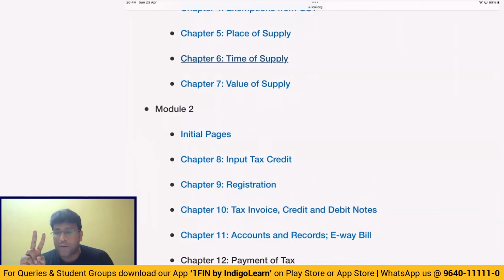Number two, date of payment. Number three, 31st day from date of invoice. These three dates, whichever is earlier. Now, when I talk about time of supply in case of vouchers, if they are identifiable, date of issue of voucher. And if they are not identifiable, date of redemption of voucher.